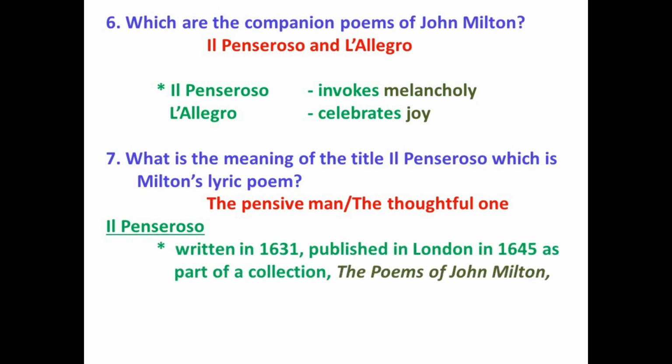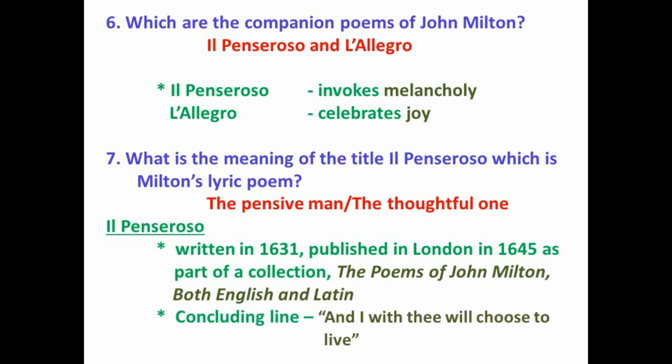Now let's look at a few more points on Il Penseroso. It was written in 1631 and published in London in 1645 as part of a collection, The Poems of John Milton, Both English and Latin. That is the name of the collection in which Il Penseroso was published. The concluding line of Il Penseroso is, And I with thee will choose to live. So Il Penseroso and L'Allegro are the companion poems of John Milton written during his college life.